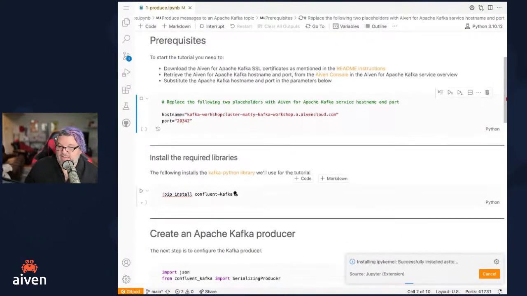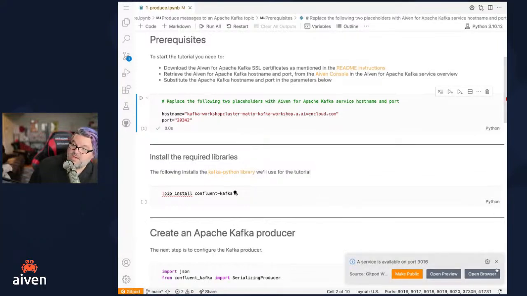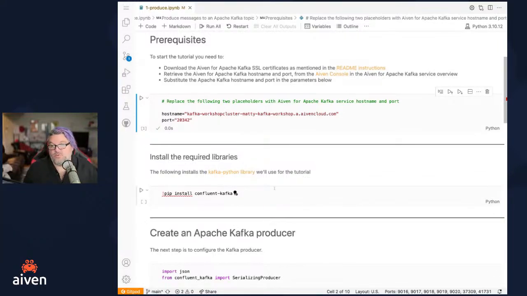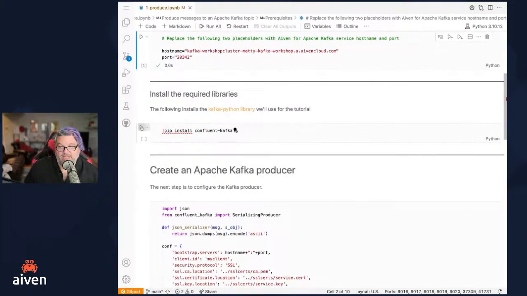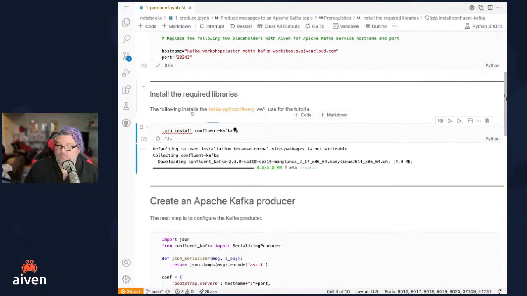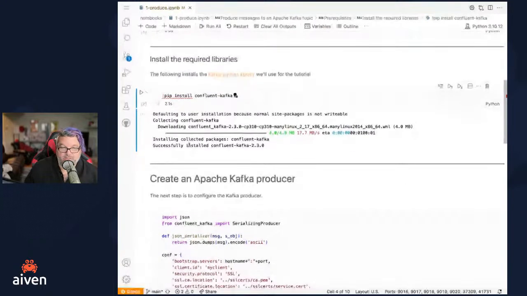And then the next piece is, now it's told me all these things have popped up. That's fine. We can get rid of them. We also now need the Kafka Python library that we're going to use in this tutorial. And we'll do that with a pip install. Because we're in a Jupyter notebook, the same little execute button over here is going to go ahead and run that command for us. And we'll see that it's installed the packages, the libraries that we're going to need. If you're being successful, you're seeing a green check mark with how long it took to run.